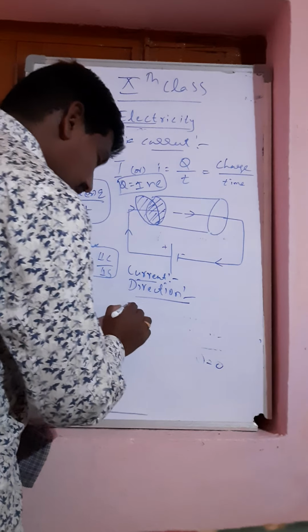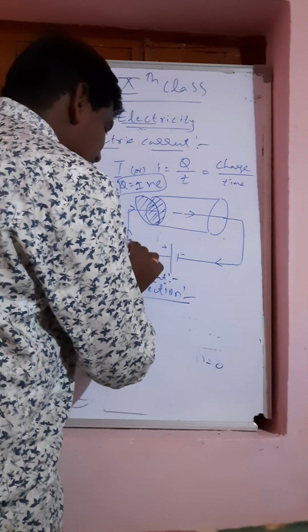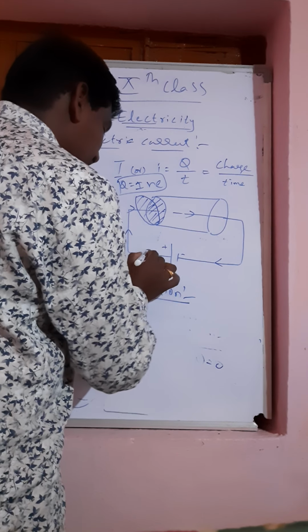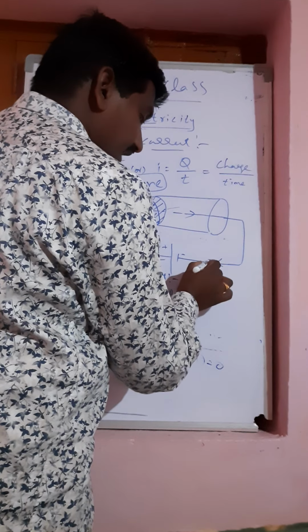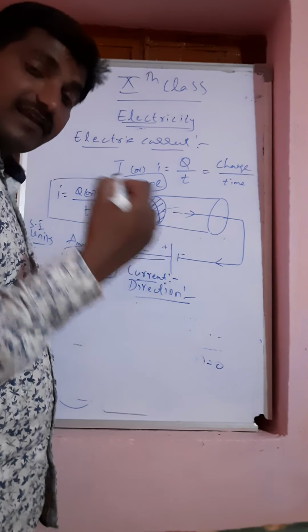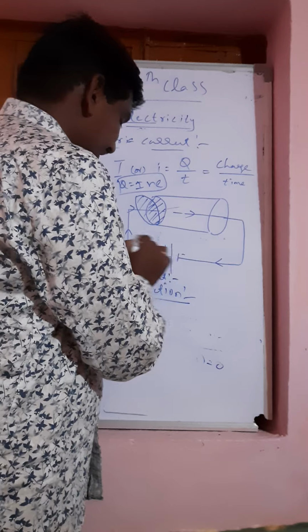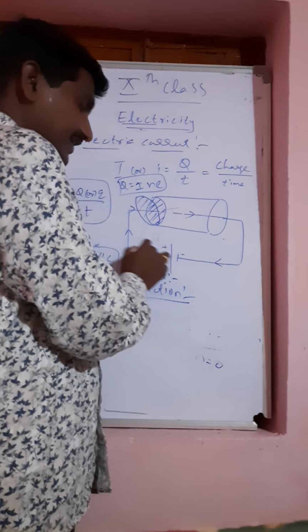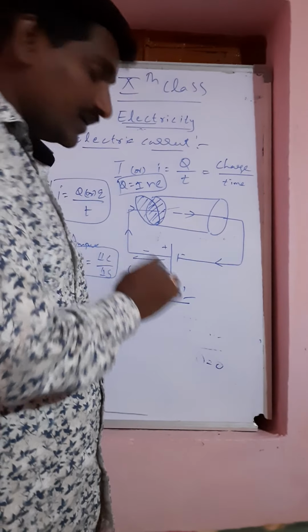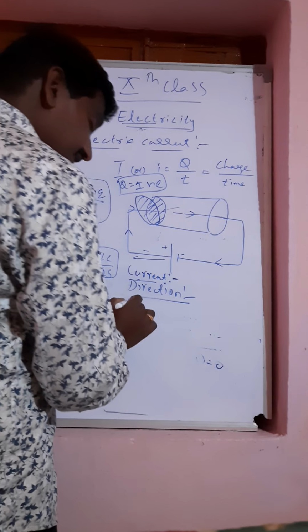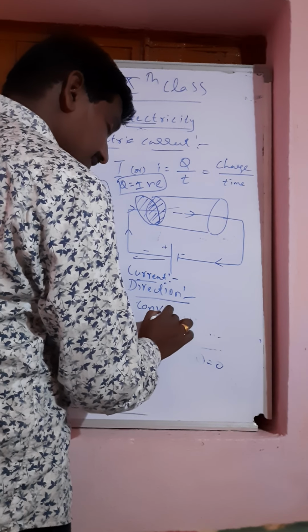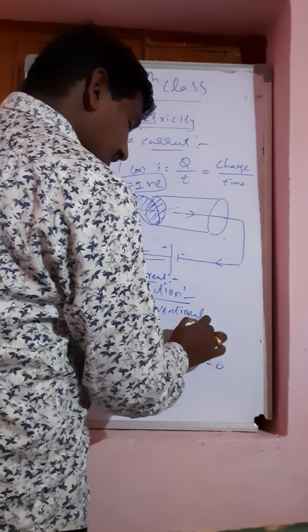Now what I am trying to say is about current direction. Usually, current direction is from the positive terminal to the negative terminal. Always, in any electric circuit, we have to put current direction like this: positive to negative. This is what we call the conventional current direction. Why has this word been used?